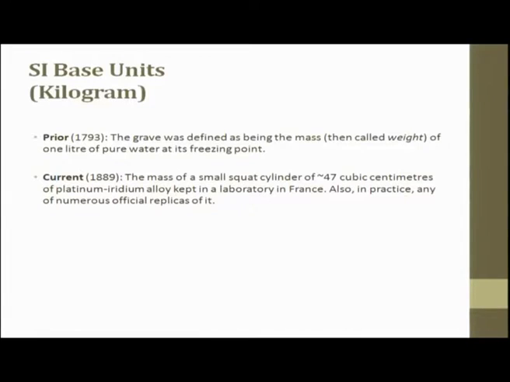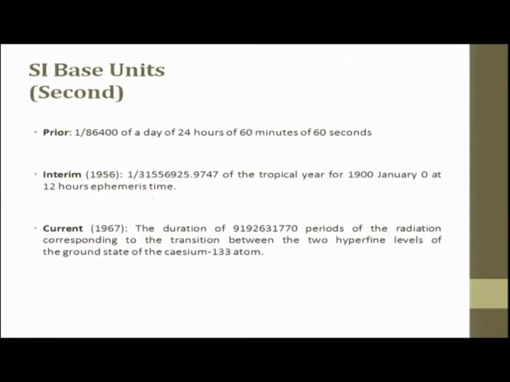Also in practice, any of the numerous official replicas of it is accepted to be kg. So, currently this is the definition for kg, the mass of a small squared cylinder of approximately 47 cubic centimeter of platinum iridium alloy kept in the lab in France.